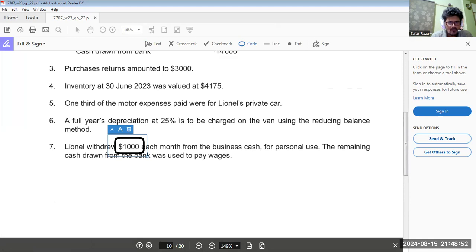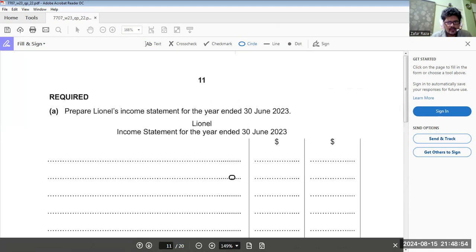So what we have to do now is make an income statement. We write sales 90,000.